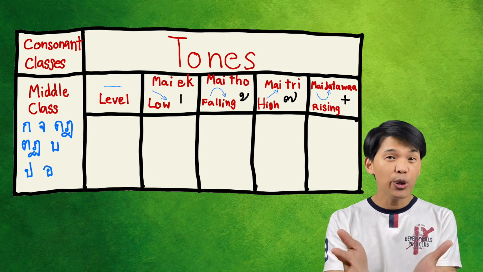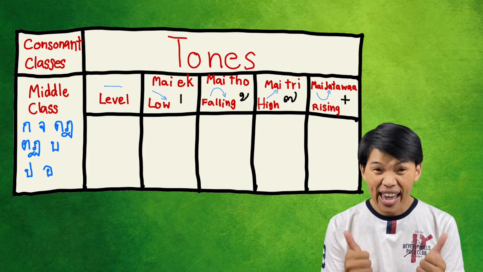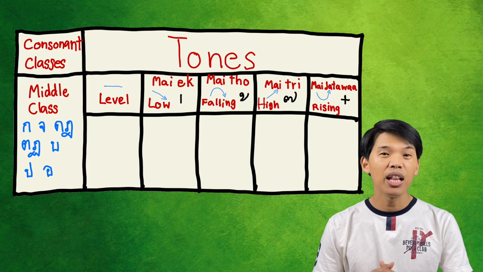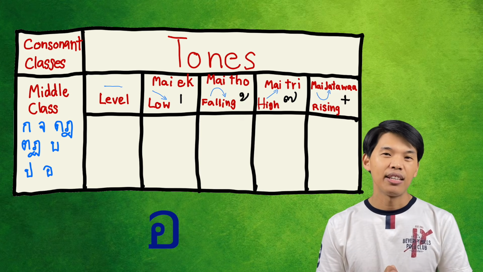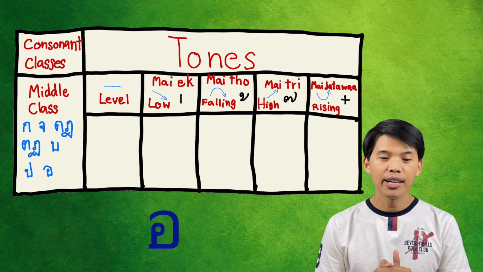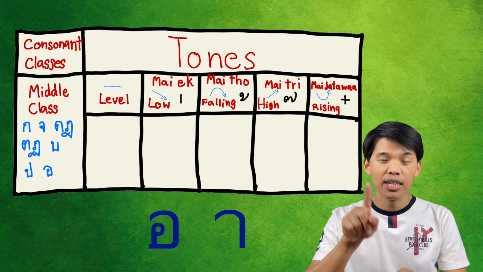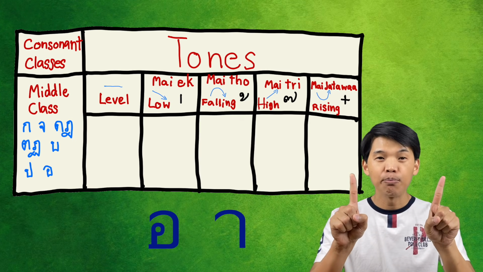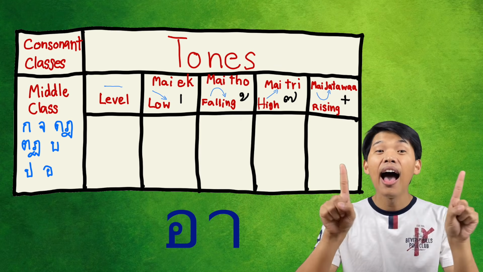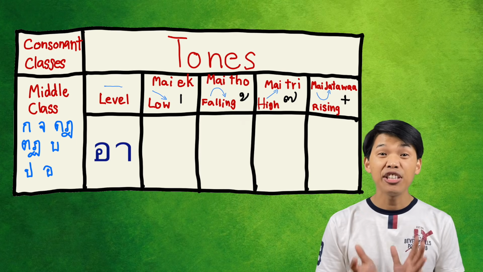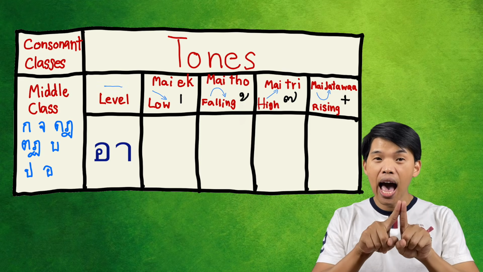Alright, now I want you to notice the line of the sound and try to differentiate each tone. Okay? I would like to pick the letter or ang. Or ang is a middle class consonant, and the long vowel is sara aa. Now we're going to blend them. Or plus aa becomes aa. Aa is an inherent sound and it's a flat tone. Say it again, okay, flat tone.